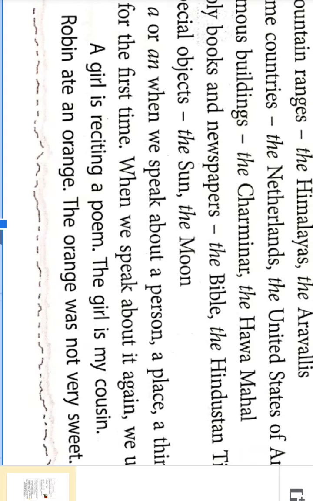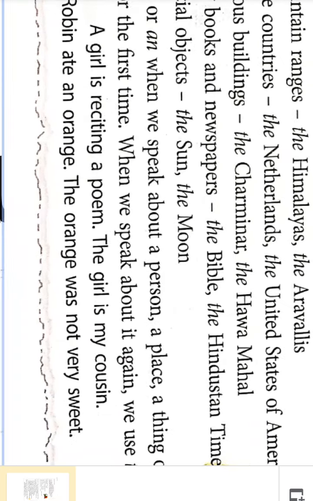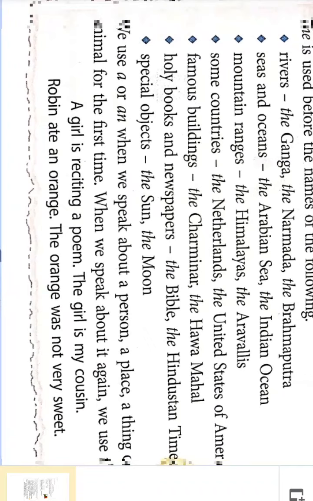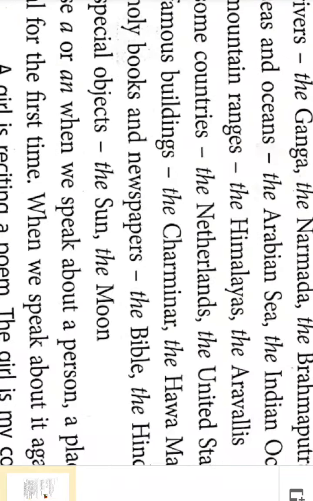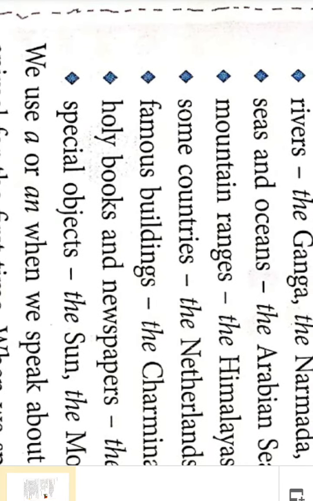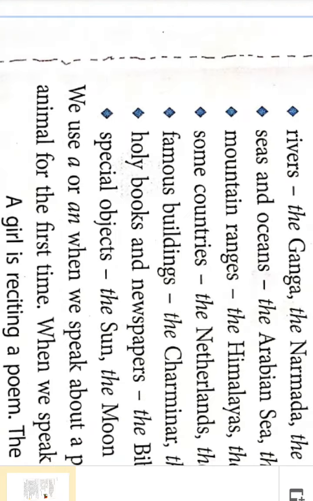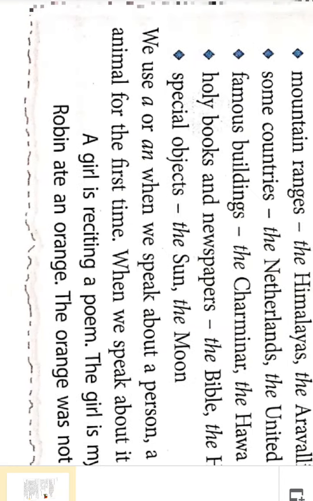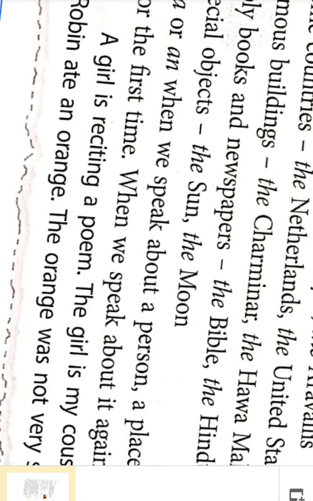Robin ate an orange. Now first time orange came, no? So here we said an. Then, the orange was not very sweet. Now the second time when the word orange is repeated, we used the. Clear, children? So the is used not only in front of rivers, oceans, mountain ranges, some countries, famous buildings, holy books and newspapers, special objects. Not only that, even any common noun, when it comes a second time in the sentence, we have to use the.